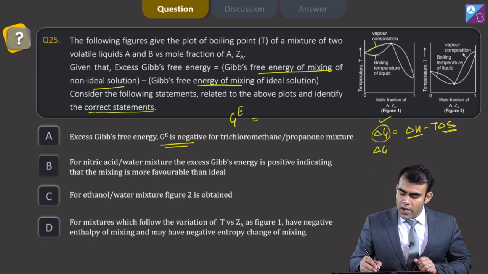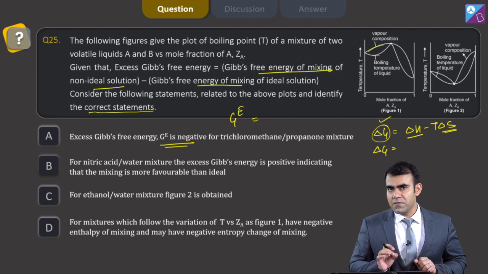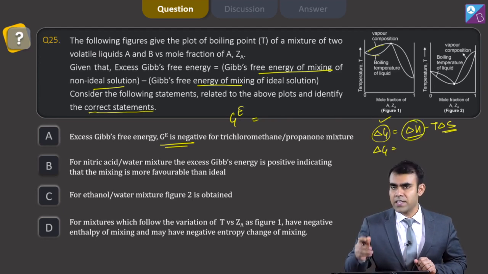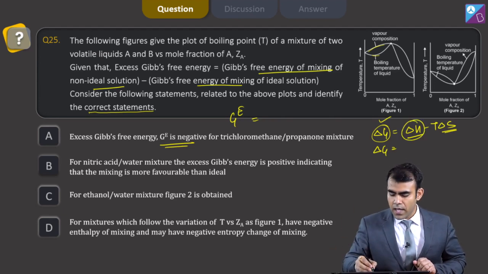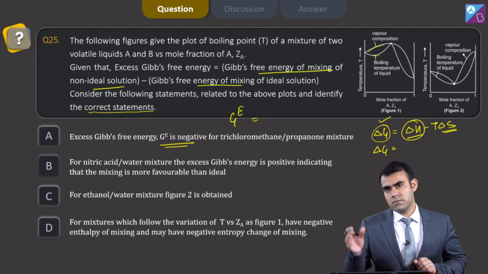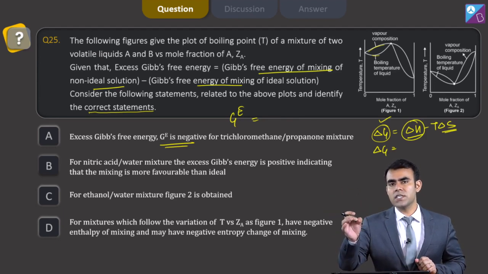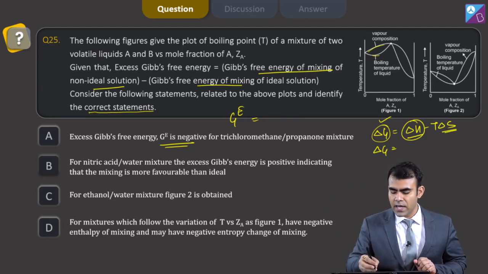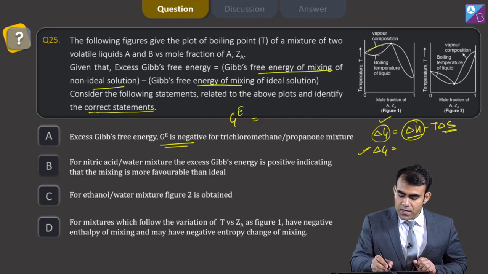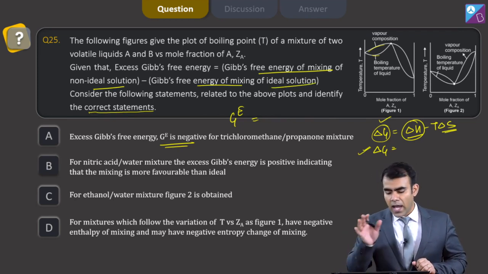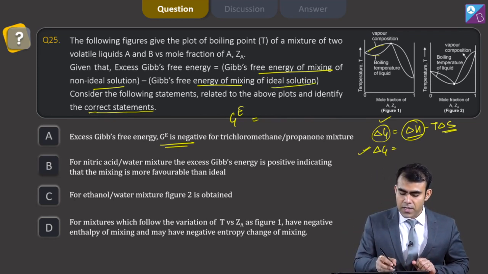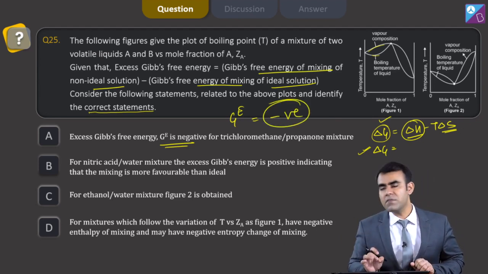In case of non-ideal, we know if it is negative deviation, then this delta H is negative, and this delta S can be either positive or somewhat negative, but overall this is more negative than the earlier one, that is the ideal case. And if that is the case, I can say one thing, that my GE will be negative for negative deviation.